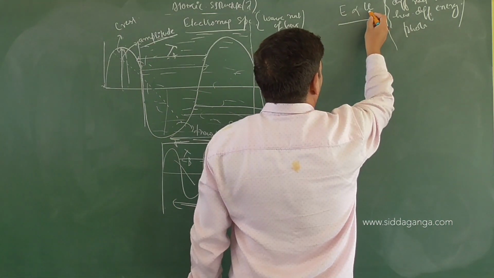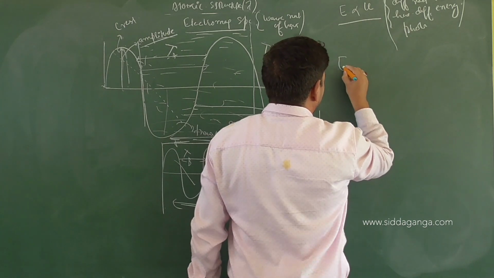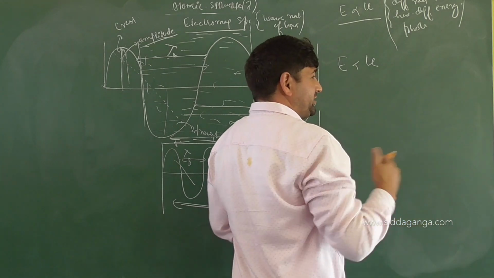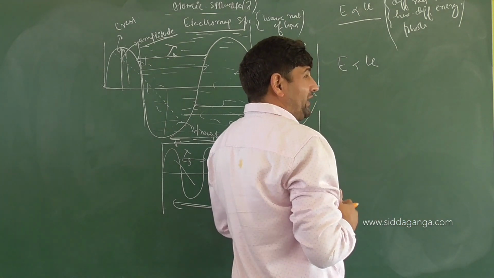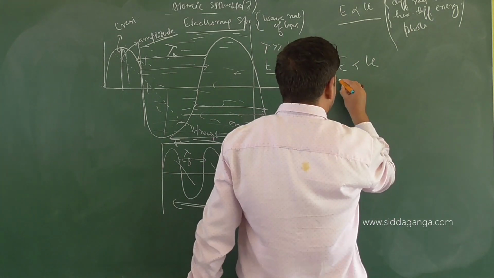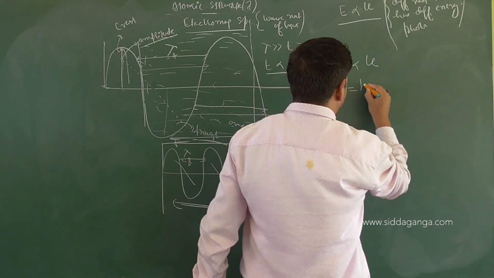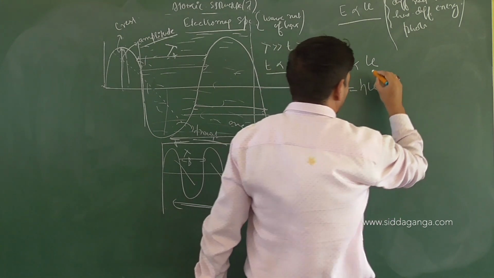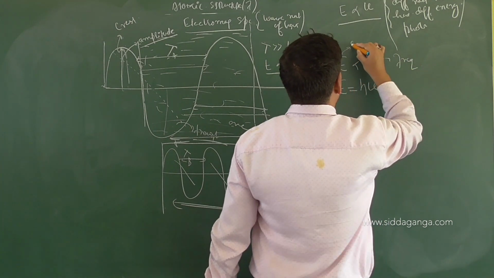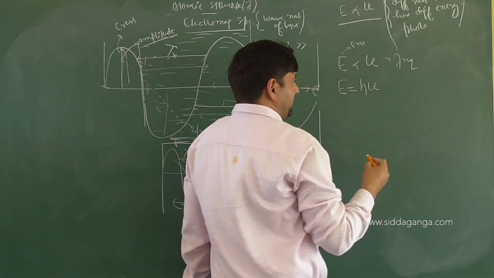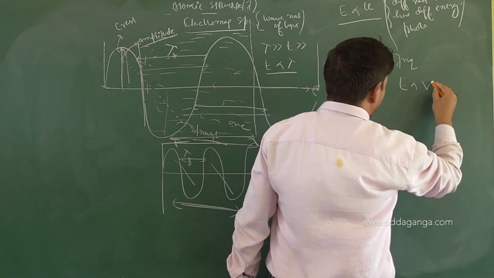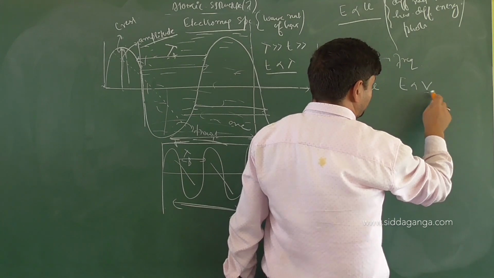So we can write down energy is directly proportional to what? Frequency, as I mentioned. Different radiations in the electromagnetic spectrum will each have a specific energy of a photon. So we write this also as E equals h nu. We already know nu is frequency, and E is energy. In your textbook it may be written as E is directly proportional to V, where V is frequency, keep it in mind, not velocity.